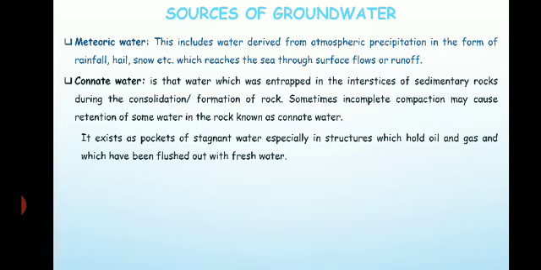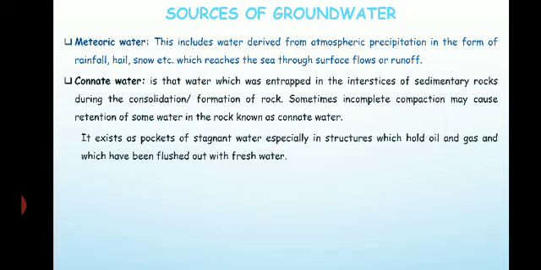Sometimes incomplete compaction may cause the retention of some water in the rock, which is known as connate water. What happens? Because of the compaction from the top, one sediment gets deposited above the other and the bottom layer gets compacted more. Because of the compaction, the grains come closer together and the spaces which are left, the pore spaces, are reduced, so it becomes compacted.